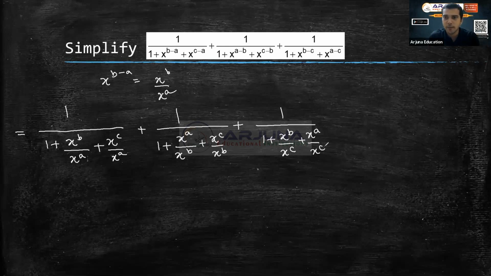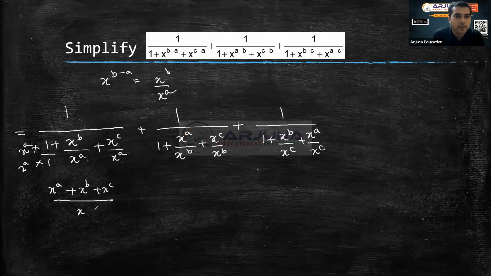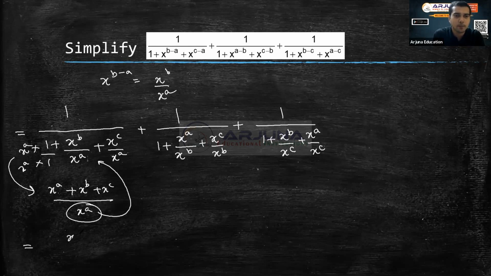Answer is 1. Good. There are many students very fast enough to calculate. I think just by observation only you got to know, right? So if you take LCM here, what do I have to multiply? I have to multiply x power a here, right? So this is going to be x power a plus x power b plus x power c, divided by x power a. So this is what you're going to get as denominator, and this x power a goes to numerator. So what will be that step? That step is x power a by x power a plus x power b plus x power c.